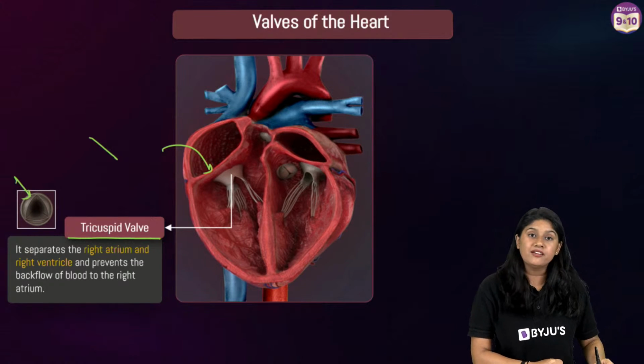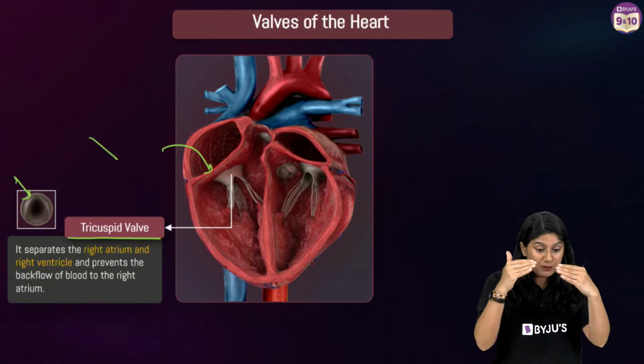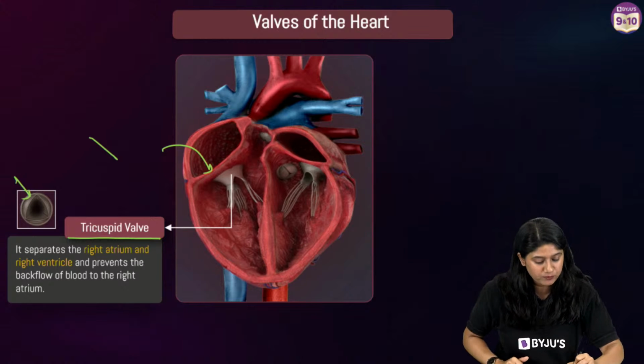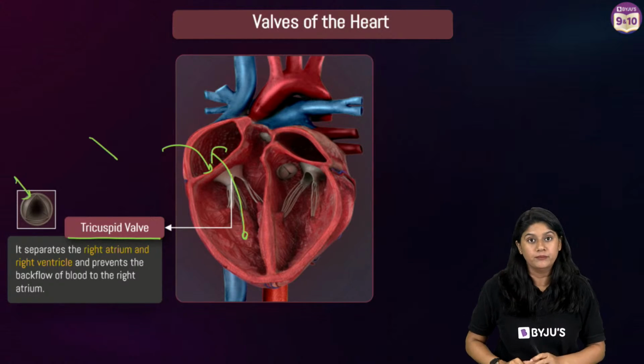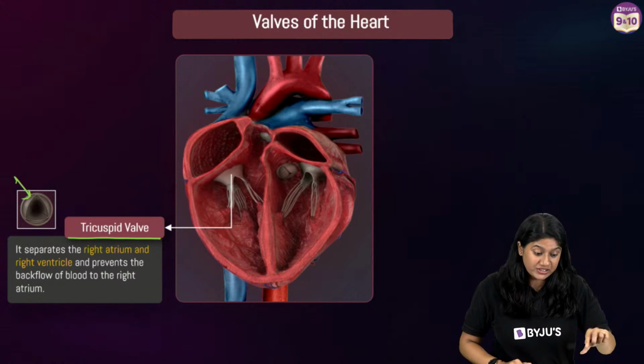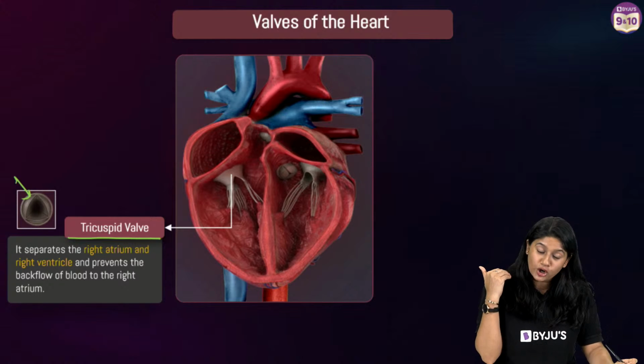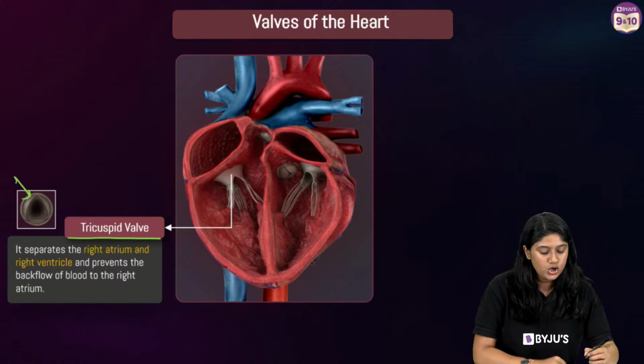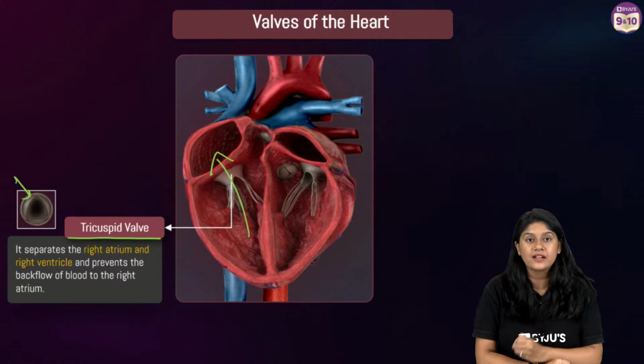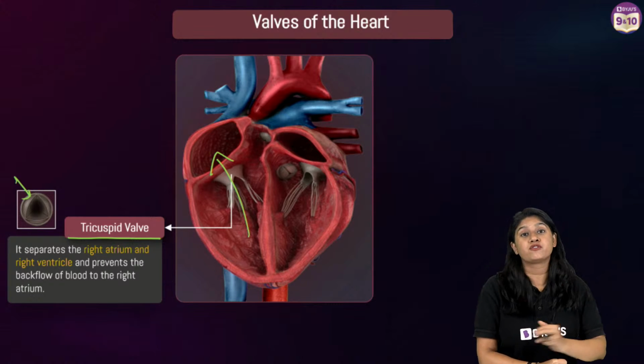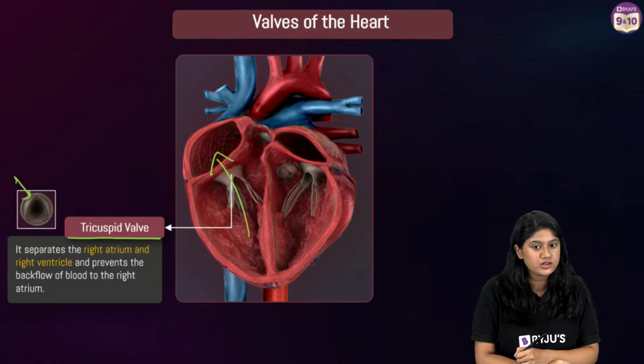Of course, it makes sure to prevent the backflow of the blood from the ventricle to the atrium. If that happens, definitely it's a disease. Of course, it's not a good thing to happen in the human heart. So usually, these valves assure that there's no backflow of the blood from the ventricle to the atrium.